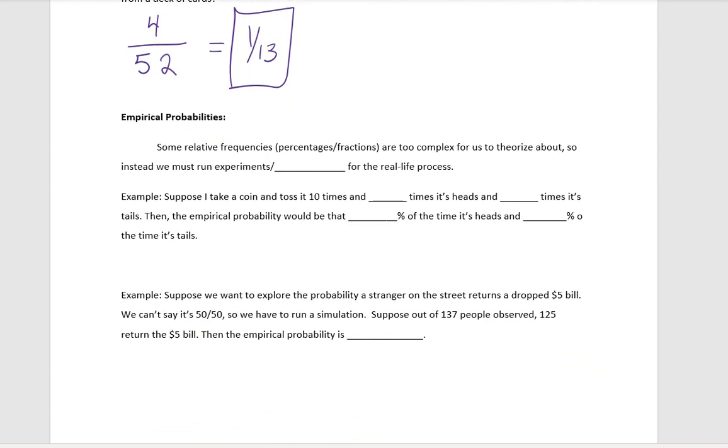Now, empirical probabilities is when we do run an experiment. So this is when we actually do something or witness something. When we talk about these, we talk about their relative frequencies or their probabilities. We either call them fractions or percentages. We use these when they're too complex for us to theorize about.